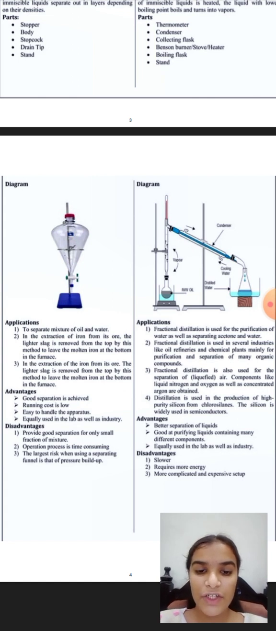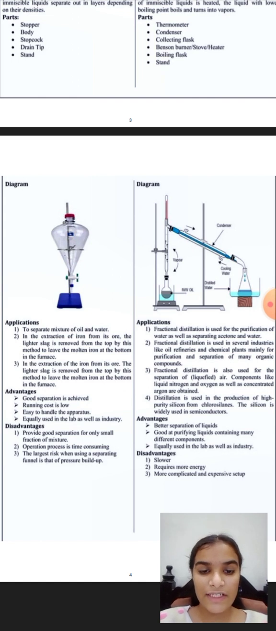Now the applications of fractional distillation. Fractional distillation is used for purification of water as well as separating acetone and water. The second application: fractional distillation is used in several industries like oil refineries and chemical plants, mainly for purification and separation of many organic compounds.